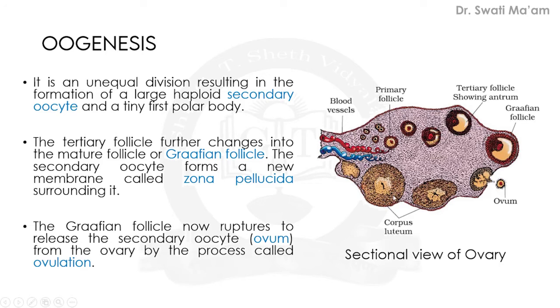So in the last session we completed this oogenesis process, and the special term we got was ovulation. The Graafian follicle now ruptures to release the secondary oocyte, which is also known as the ovum. So this is the ovum which is released from the Graafian follicle. If we see the structure of the Graafian follicle, the centrally located ovum that is present is also known as the secondary oocyte.